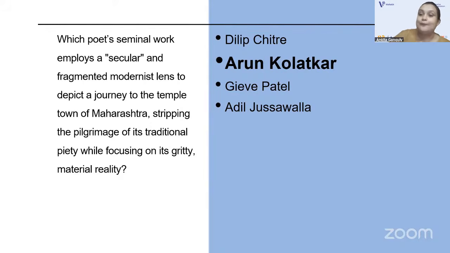It captures the essence and elements of Indian modernism really well. Yes, it's Jejuri, 1976 publication, that's correct. It also got the Commonwealth Writers' Prize. Very good, yes.